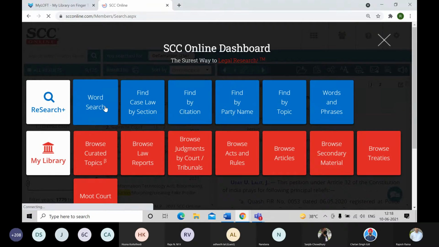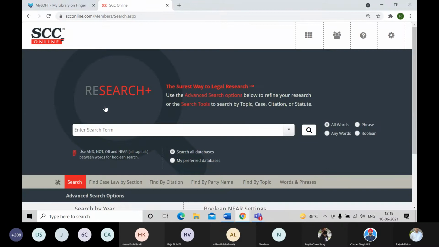Now let me move back to the word search. At times you also have a very descriptive kind of a query, like I'm looking for judgments on consumer protection, where the claimant is claiming compensation for deficiency of service. So I think I can enter the entire description over here and start the search. It will give me the results, but it'll maybe miss out on some judgments because I am interpreting what I'm typing in over here, maybe not necessarily in the same way it is mentioned in the judgment document.